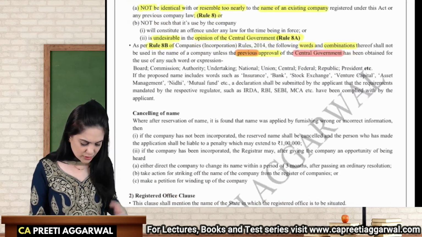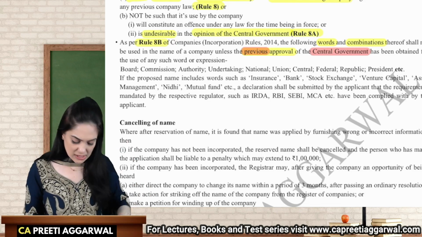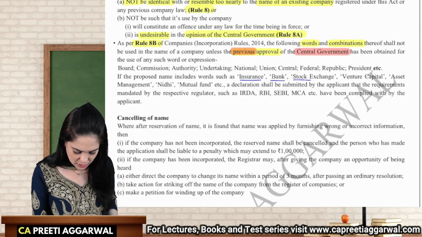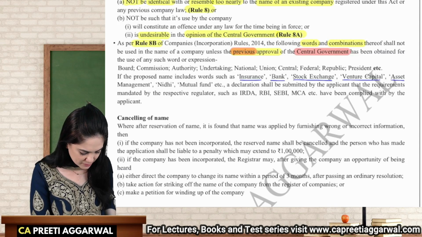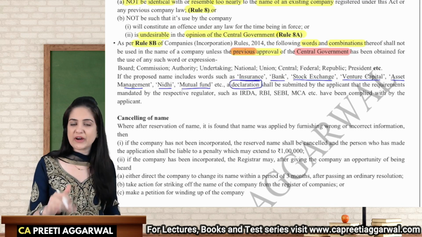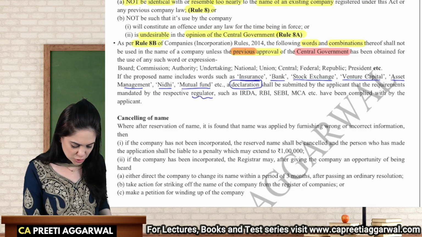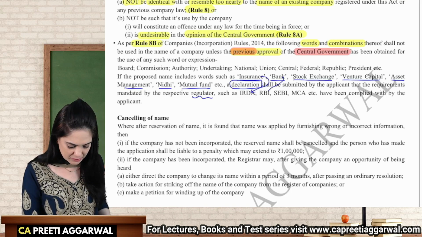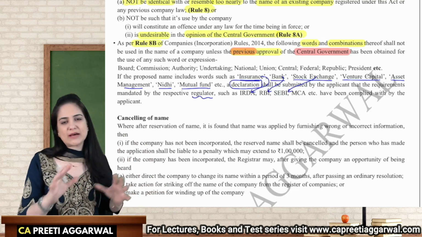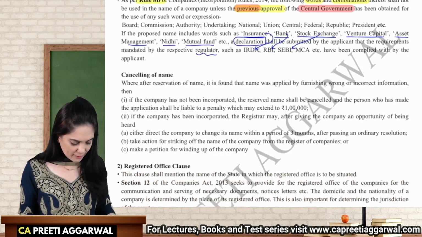So board, commission, authority, undertaking, national, if you want to use these words, you need prior approval of the central government. If the proposed name includes words like insurance, bank, stock exchange, venture capital, asset management, nidhi, mutual funds, etc., a declaration shall be submitted while applying for the name, that the requirements mandated by the regulators, like in case of insurance, IRDA, banking, RBI, stock exchange, SEBI, we have also complied with their guidelines as to the name of the company. So that declaration will also be filed along with the name application.